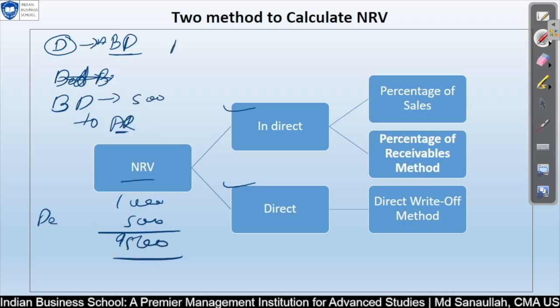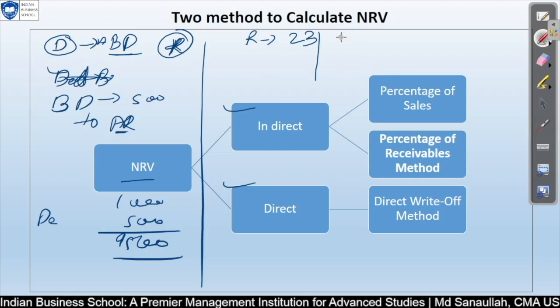This is also problematic. How? Because you have recognized revenue in 2023, but the declared bad debt will come later, after 1 year, 2 years, maybe 3 years, because there are a lot of rules and regulations. If the company you sold your product to is struggling and not able to pay, but there is still a chance they will pay, say 50% of the total bill, and you are sure that 50% they will pay and 50% they will not, then for that 50% you will pass the entry in 2024.